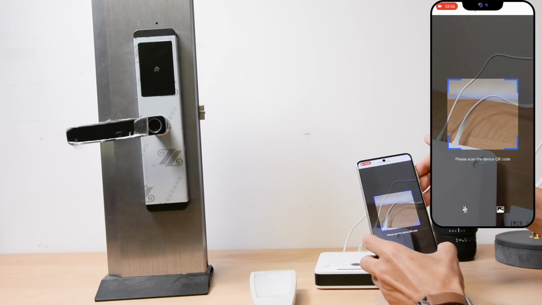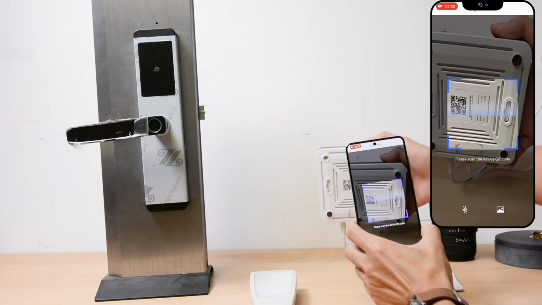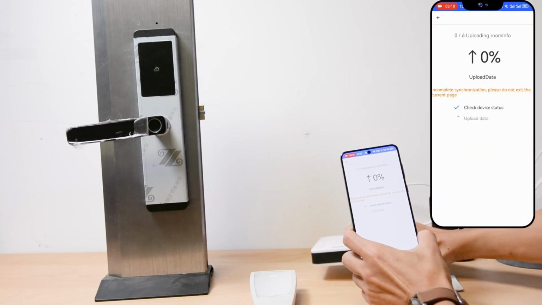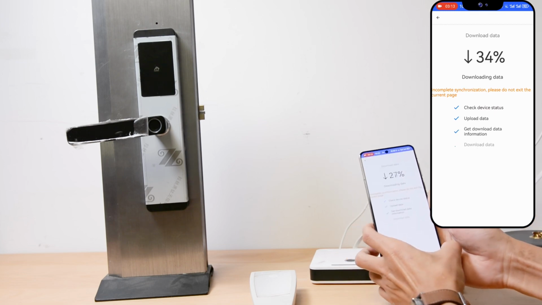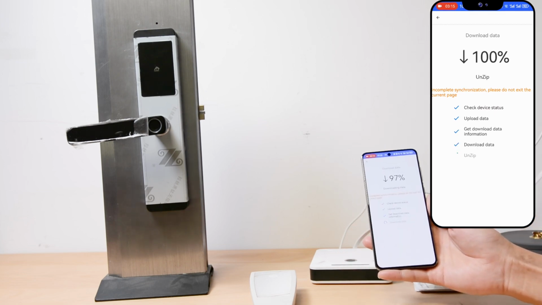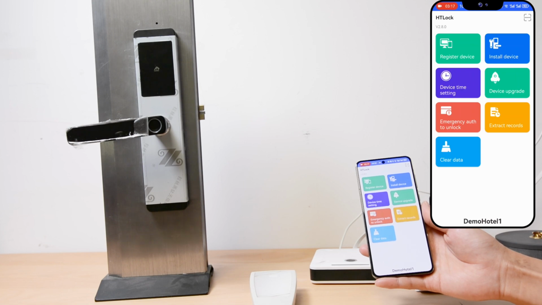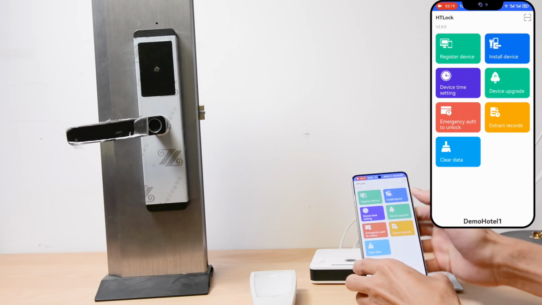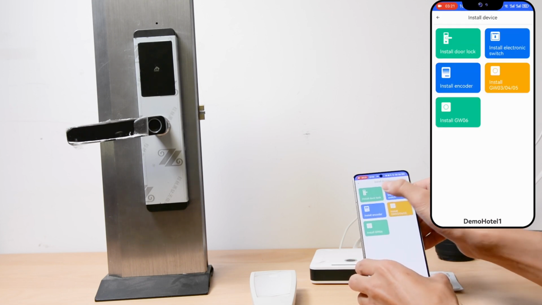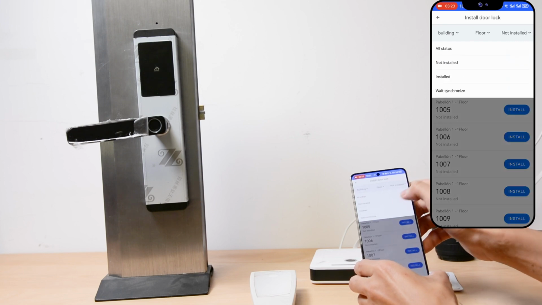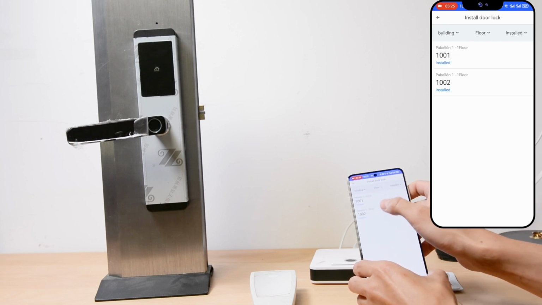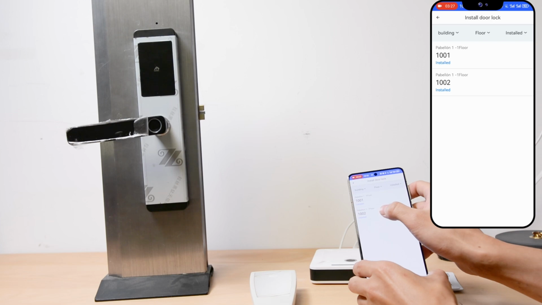Touch the scan icon and scan the code on our encoder. Now the data will be uploaded to the server that sets the lock. So let's jump to the list to check. Install door lock and select installed. So it is already showing in here.